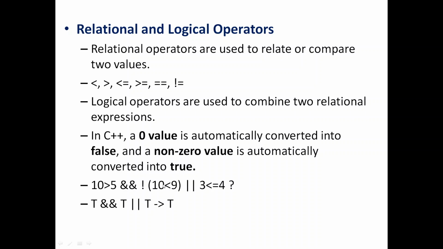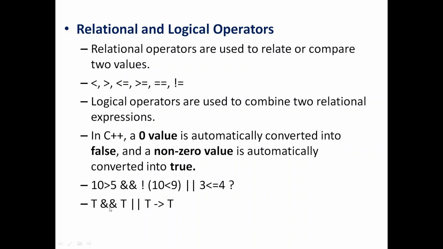false, but we have a not operator here. So the meaning of the not operator here is that it will reverse the condition. So if it results in true, it will become false, whereas if it results in false, then it will become true. So it will give the opposite of the actual value. So 10 less than 9 is originally false, but because of the not operator, it becomes true.